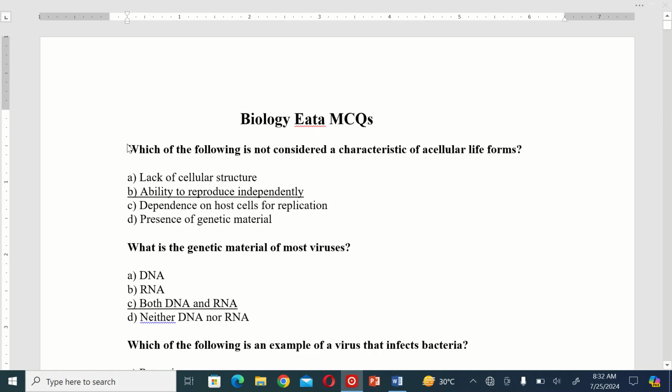Let's start. The first MCQ is: which of the following is not considered a characteristic of acellular life? A. Lack of cellular structure. B. Ability to reproduce independently. C. Dependence on host cell for replication. And D. Presence of genetic material. So the correct option is B.